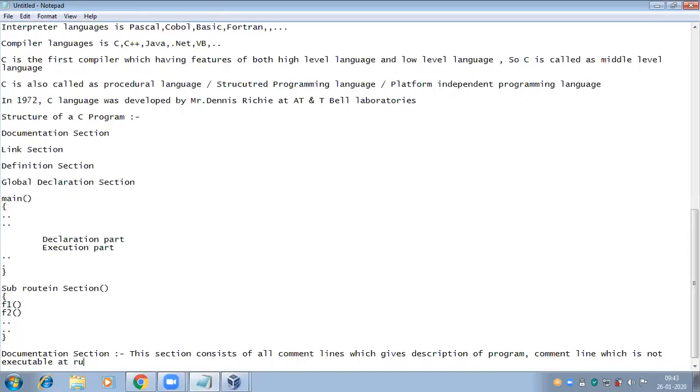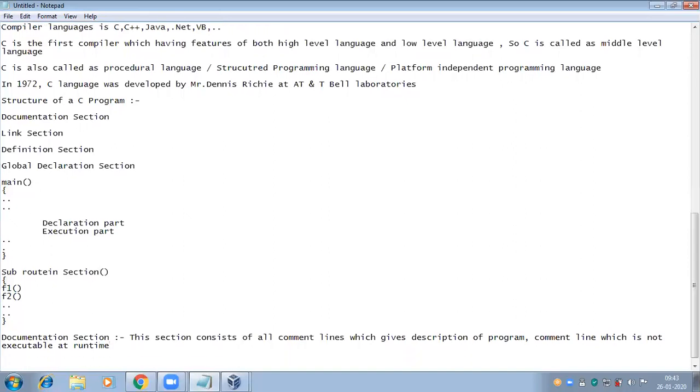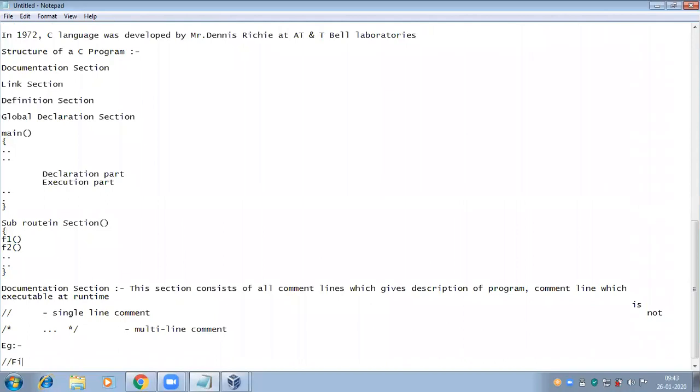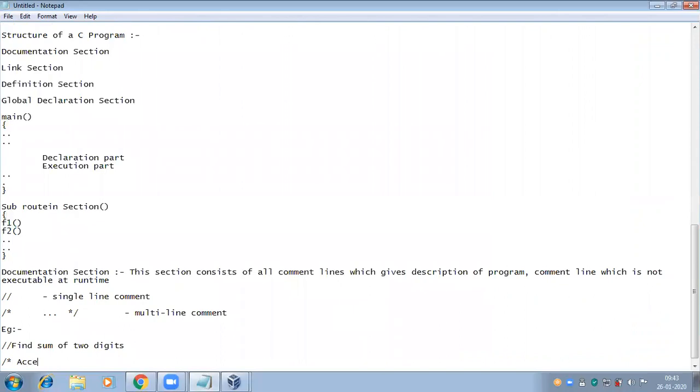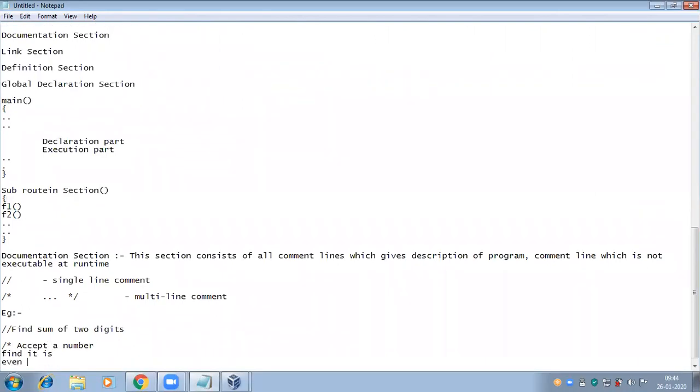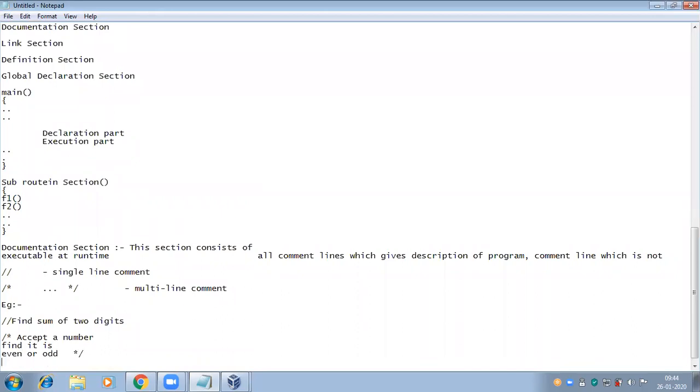Here I have two types of comment lines. Two forward slashes are used for writing a single line comment. Closing is not required. Multi-line comments are required to be closed. For example, for a heading, find the sum of 2 digits like this, and accept a number, find whether it is even or odd.